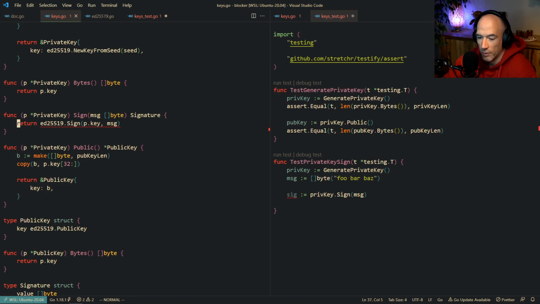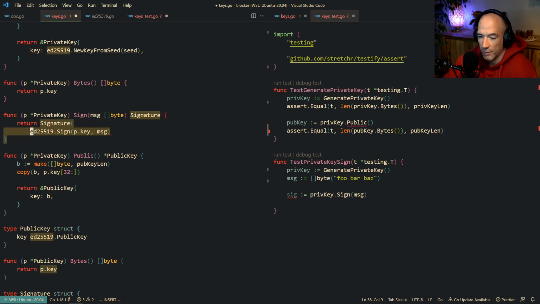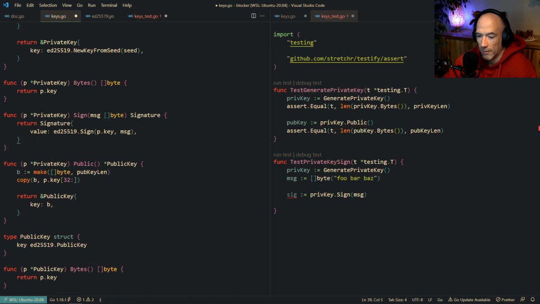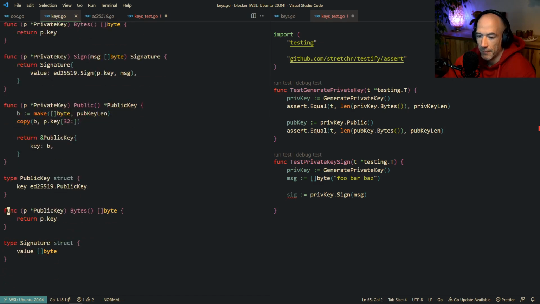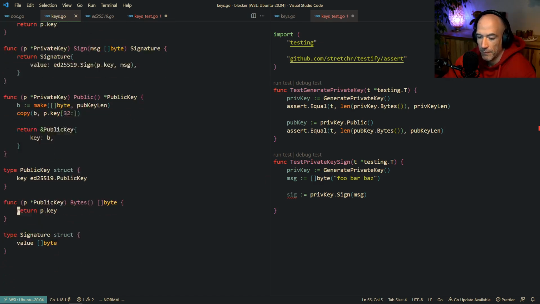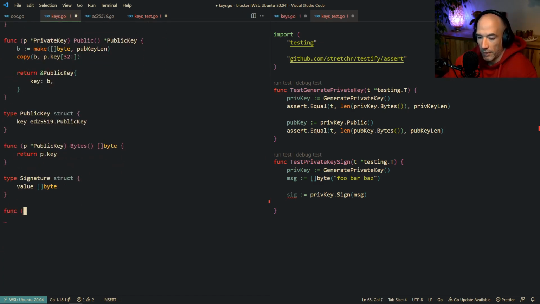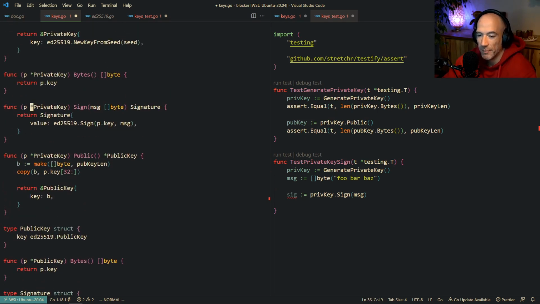So we could do this. Return signature value. Something like that. And then we're going to say, actually the signature, I think I'm going to make pointers, to be honest.